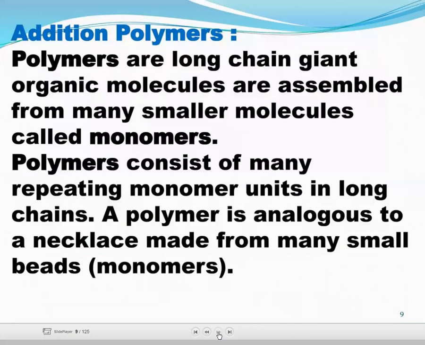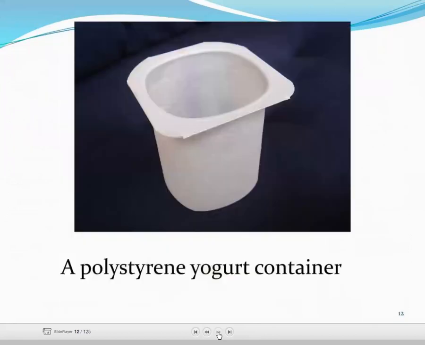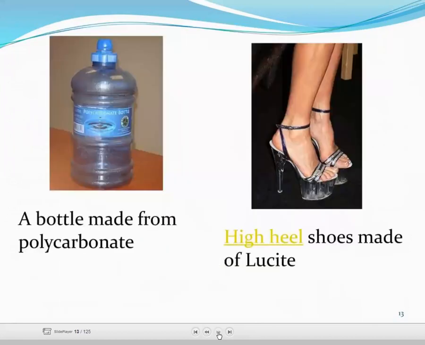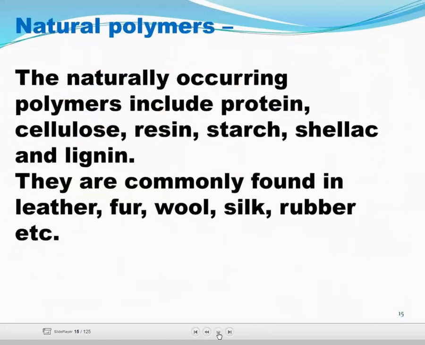Then addition polymer. An addition polymer is a long chain giant organic molecule assembled from many smaller molecules called monomers. A polymer consists of many repeating monomer units in a long chain. A polymer is analogous to a necklace made from many small beads. Now, this is some example.